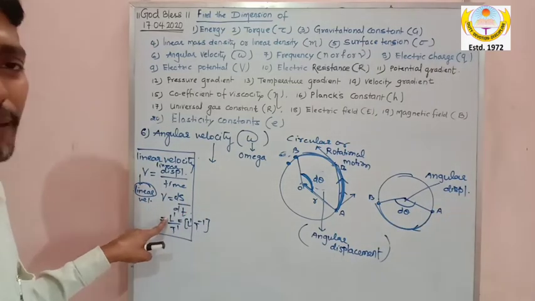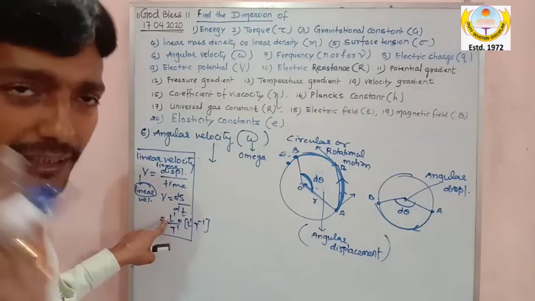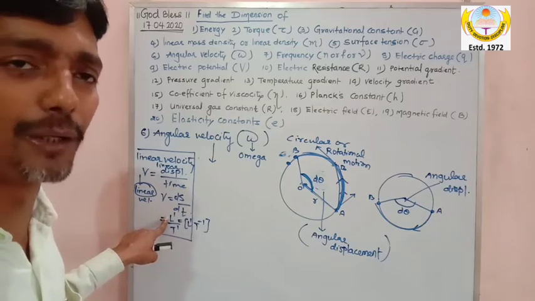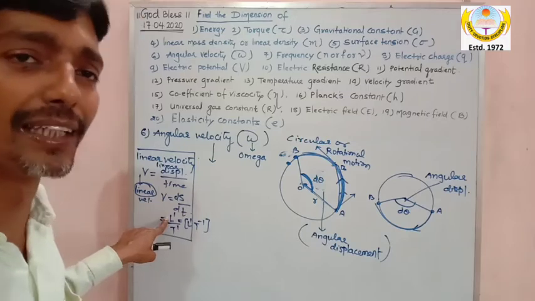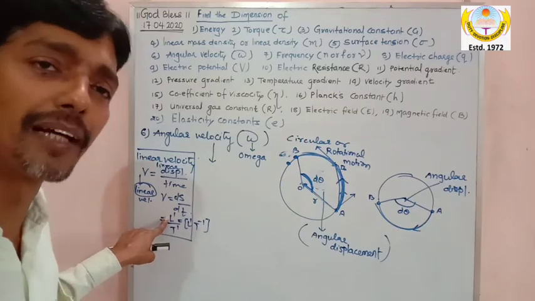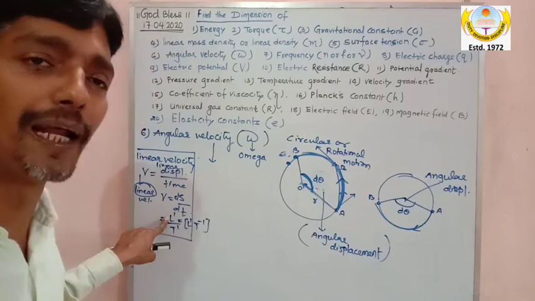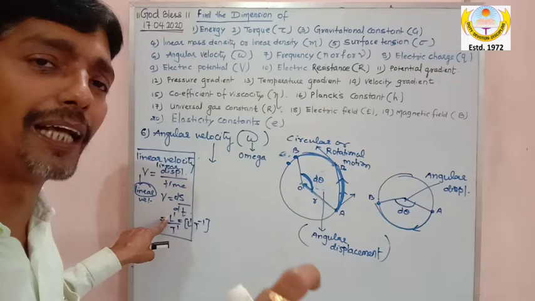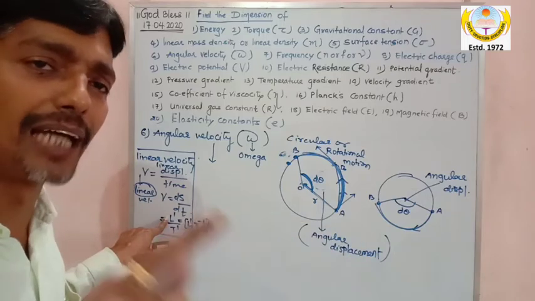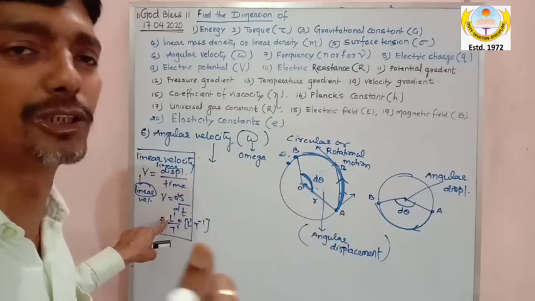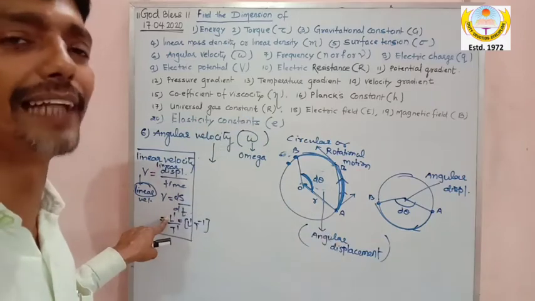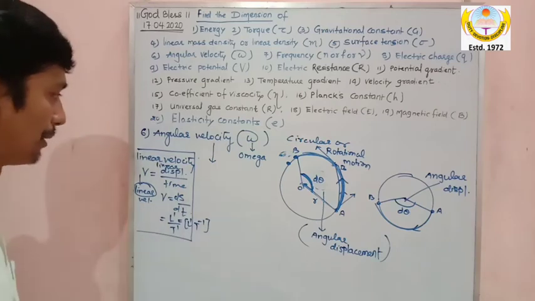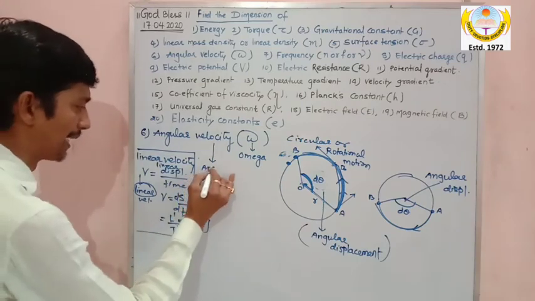Ultimately the quantity is a linear displacement. Linear displacement means length, because I told you, this is the fourth time I am saying that here displacement and distance do not make a difference. We are not interested in direction, we are interested in its magnitude, and the magnitude of displacement is length. A particle moving with a displacement of 40 meter, no doubt that 40 meter is the length between the 2 points. No doubt there is a direction also, but we are not interested in direction, because right now I am doing dimension.